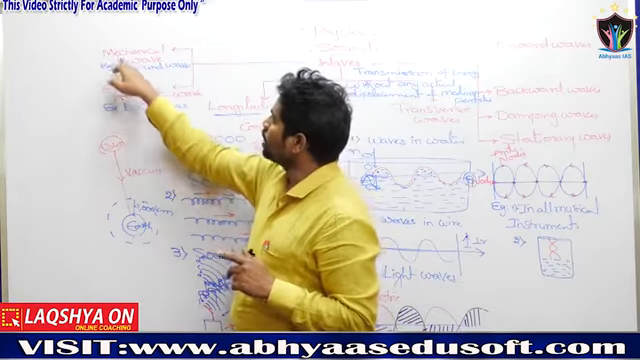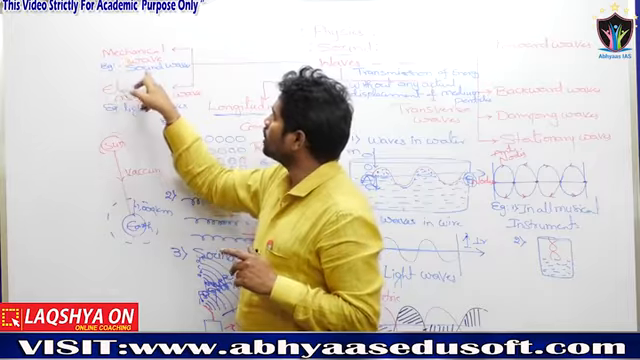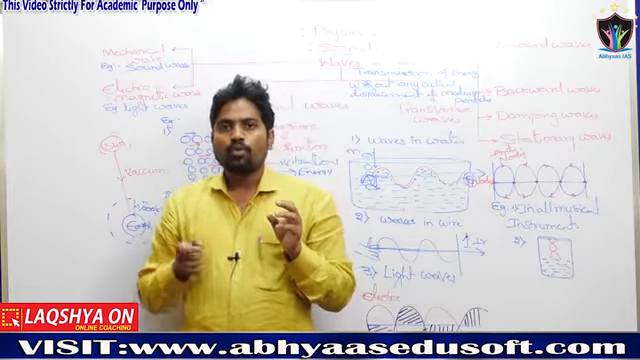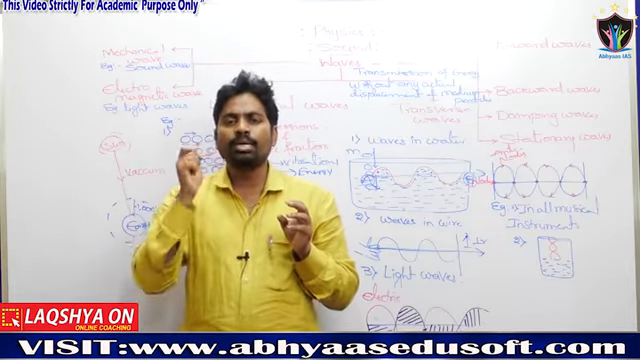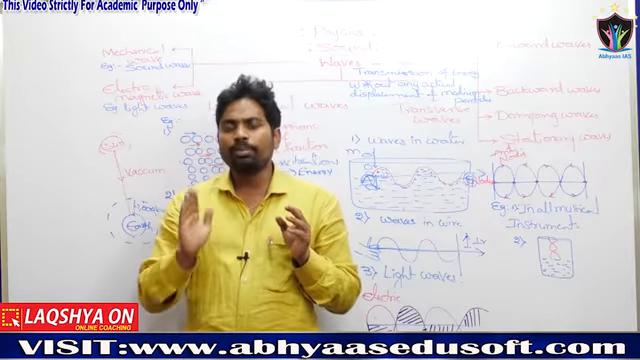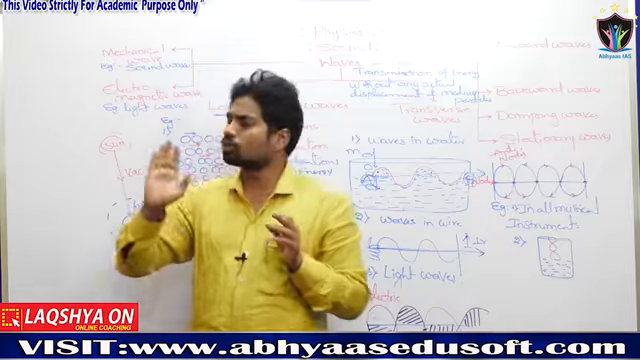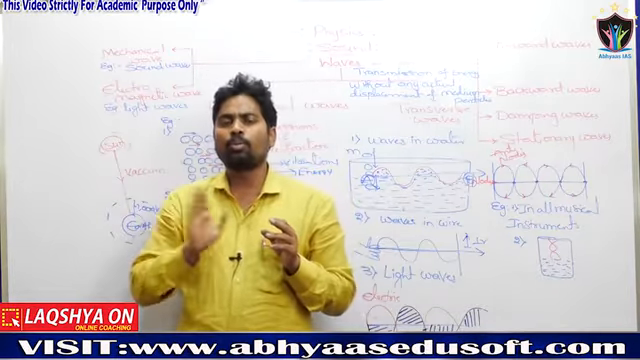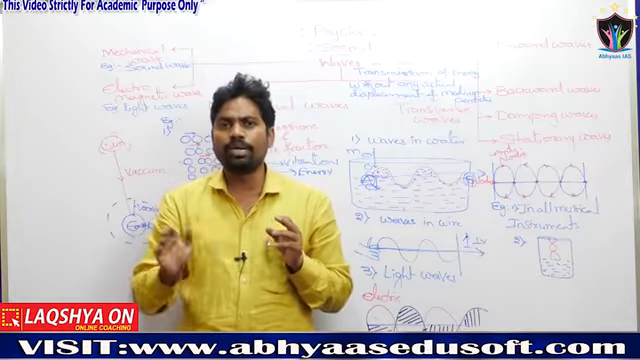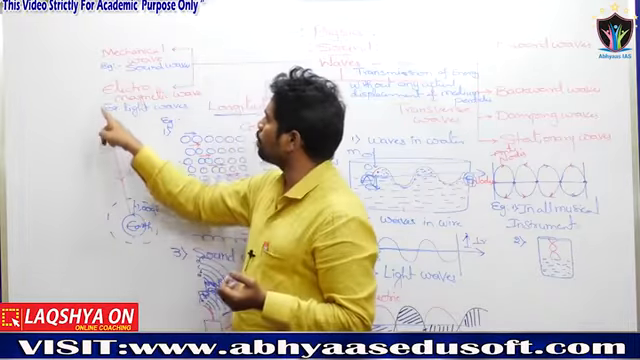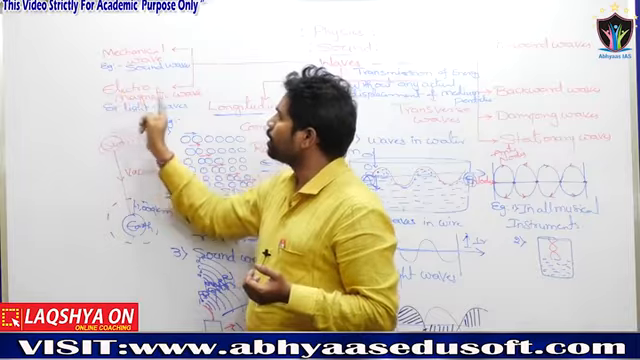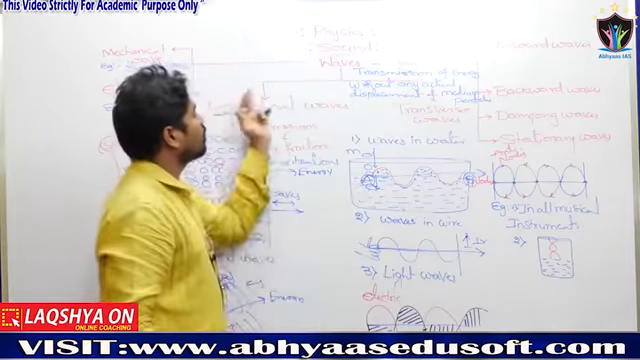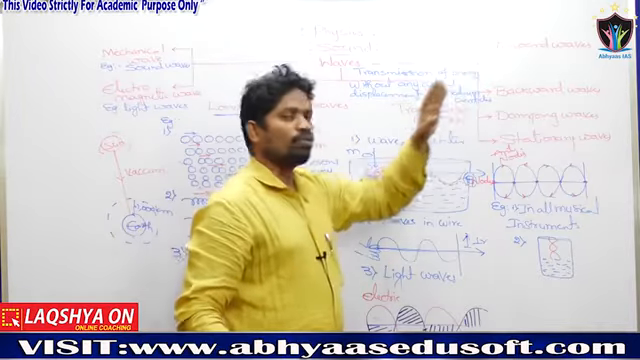That's why the example for mechanical waves is sound waves. What is a mechanical wave? For the propagation, a medium is compulsory. Without a medium, they can't propagate. Those waves are called mechanical waves. Waves for which there is no need of a medium for propagation are named electromagnetic waves. An example is light waves.